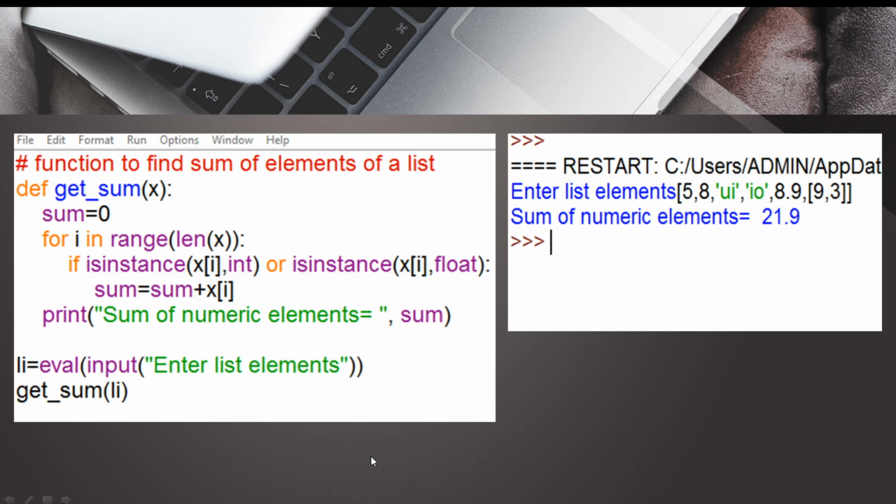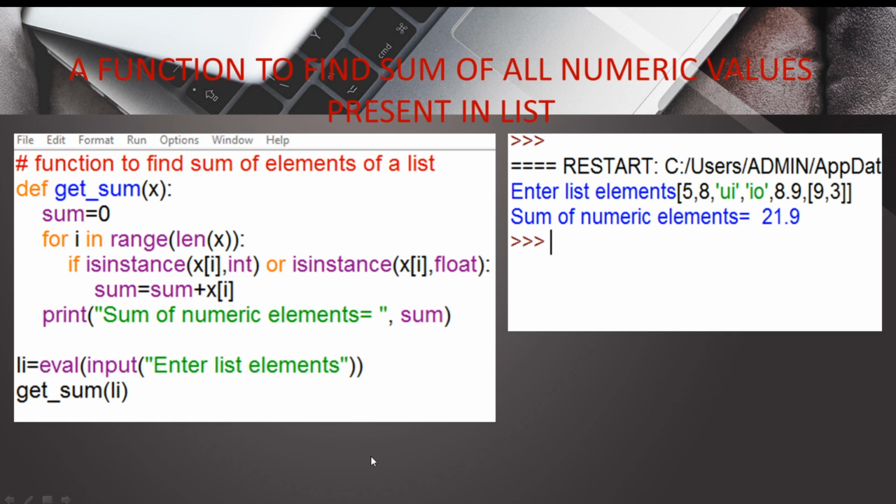So this is the one output. Now we should try a function to find the sum of all number values present in the list. Here we are trying to find the sum of the numbers. See, we have printed the sum. Here you can see that we are trying to get the sum of all integer elements of the list. So we need to check the instance of the element, whether it is an integer or a float, so that we can get the numeric value and find its sum. If it is a string value, then there is no need to add it. So for the numeric values we are finding the sum and printing it.